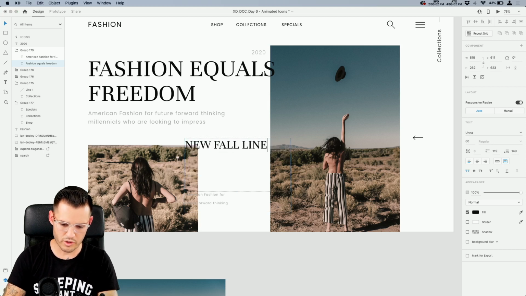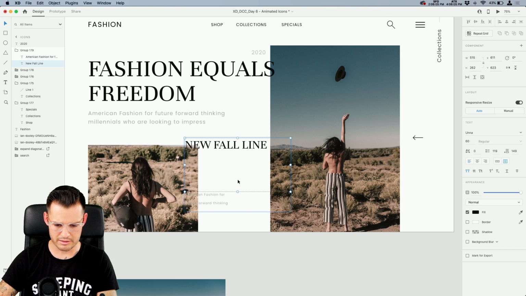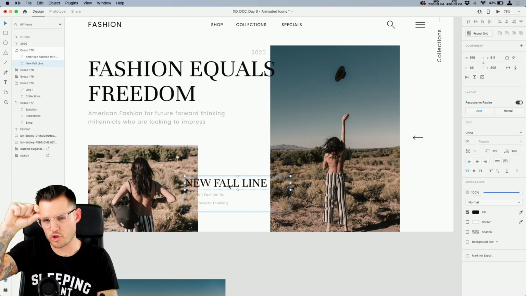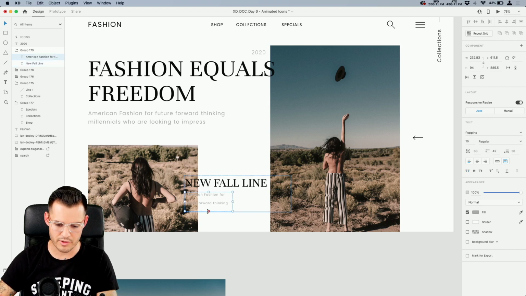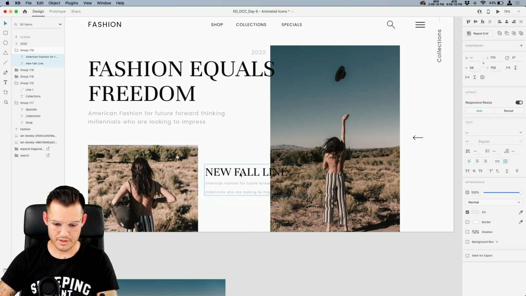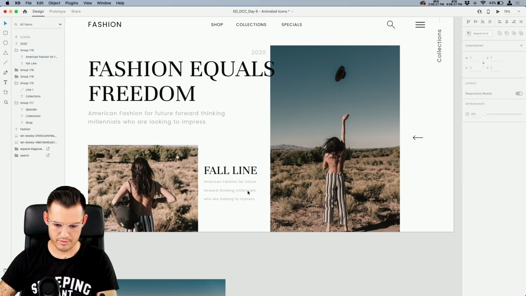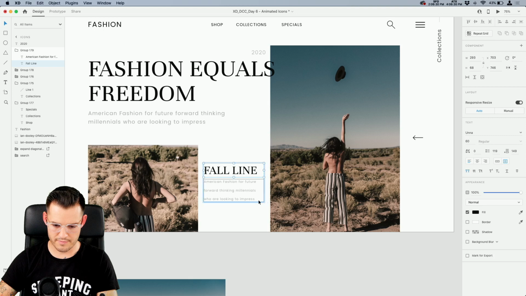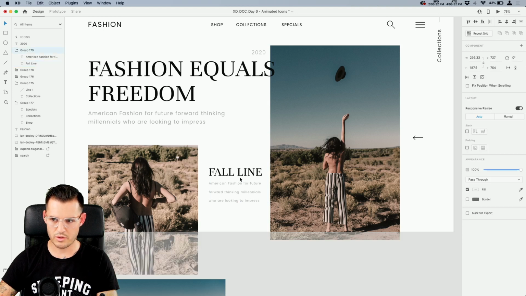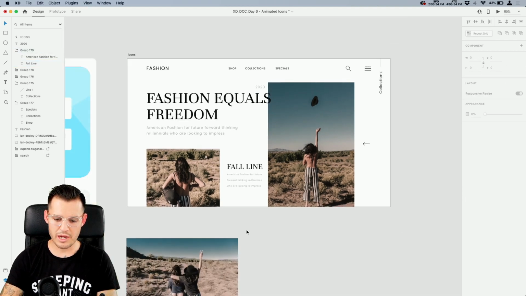New fall. We're coming up on the fall, right? New fall line. So let's just double click that text box and it'll just retract the amount of space in the area text. And then over here, let's just keep this text as is. That seems fine. Okay, we'll just put it up like that. And maybe I'll just take the word new out and keep fall line. Something like that. We don't need all that space there. Bring the whole thing in. Pretty cool stuff.